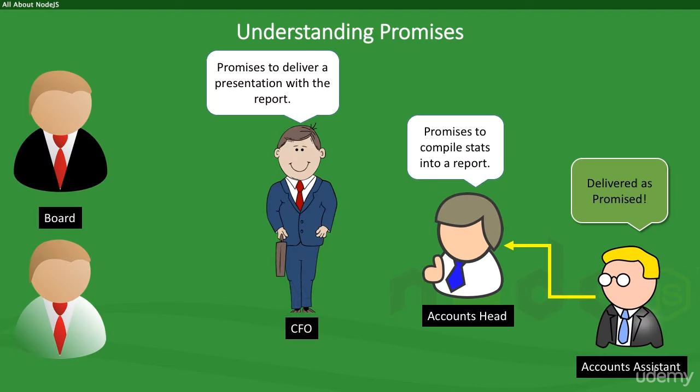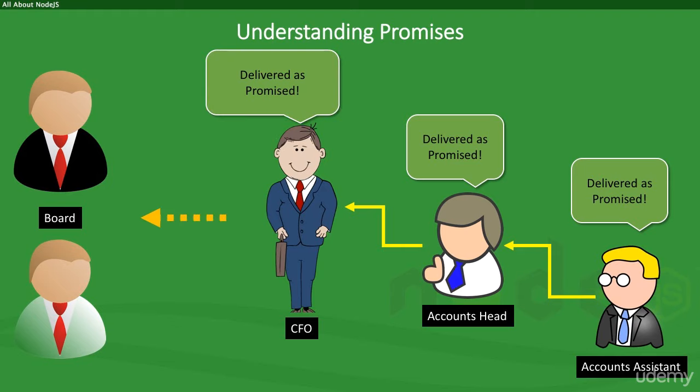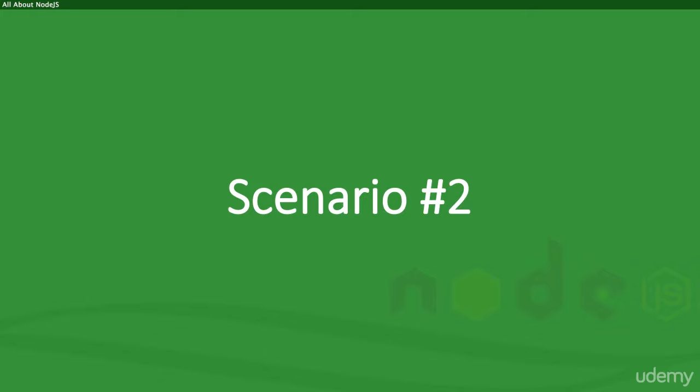In this case, the assistant does his job well and submits all the stats and charts to the accounts head. The accounts head, in turn, takes those charts and compiles them into a report for his boss. And armed with this report, the CFO delivers a fantastic presentation as promised to the board. So essentially, all levels in the chain of command delivered, their promises were resolved or fulfilled, and the task was completed successfully. Now, let's examine scenario number 2.